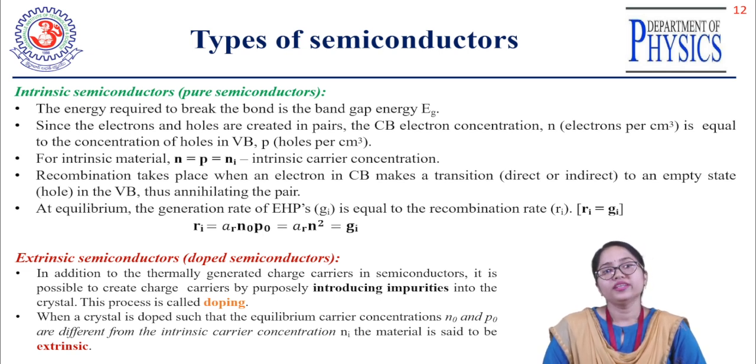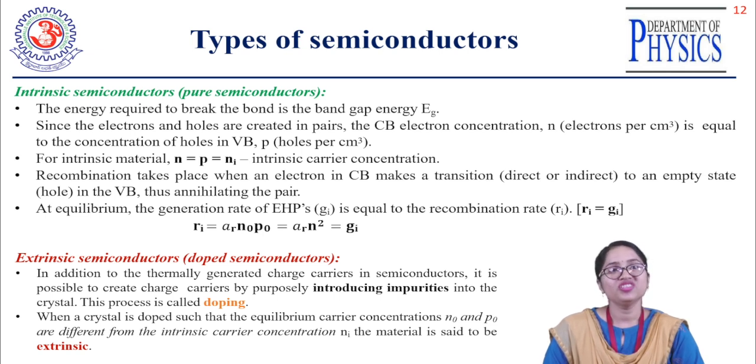When a crystal is doped such that the equilibrium carrier concentrations n0 and p0 are different from the intrinsic carrier concentration ni of the material, it is said to be extrinsic. That means in an intrinsic semiconductor, however many free electrons are available, the same number of holes is available in the valence band.